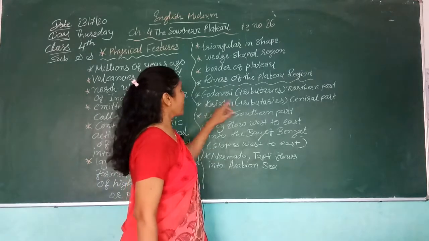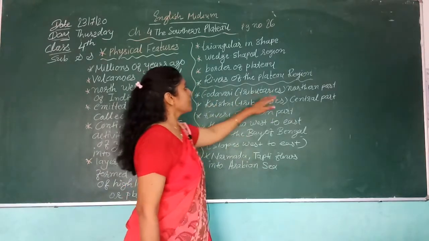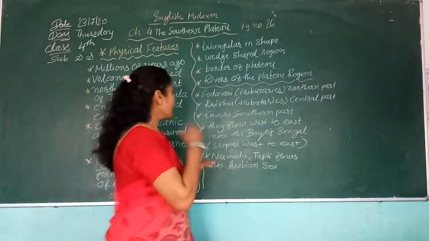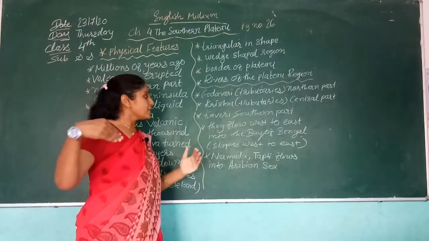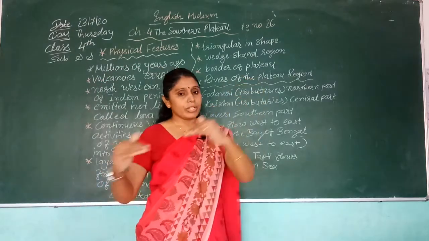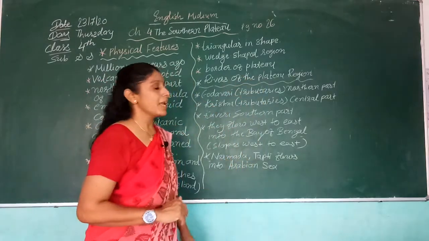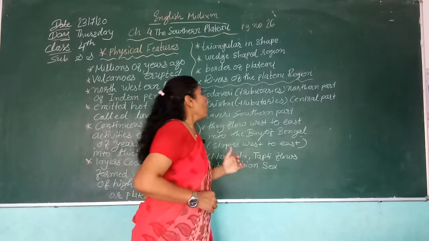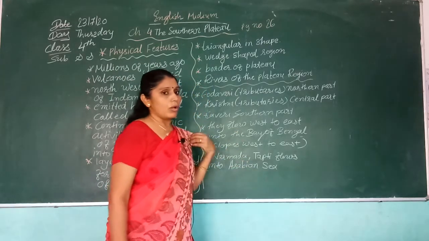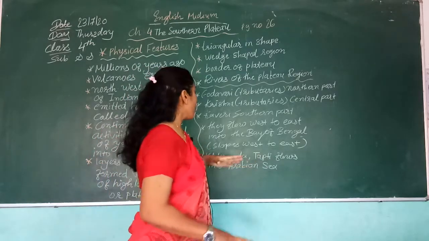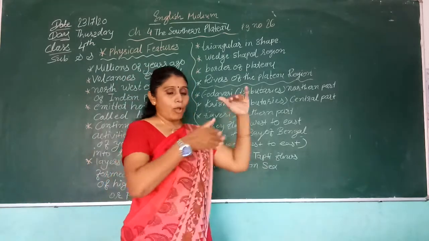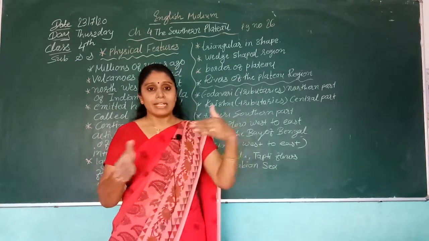They flow from west to east, as we already learned in a previous lecture. They flow west to east into the Bay of Bengal. Mostly the rivers and their tributaries flow into the Bay of Bengal on the eastern side.